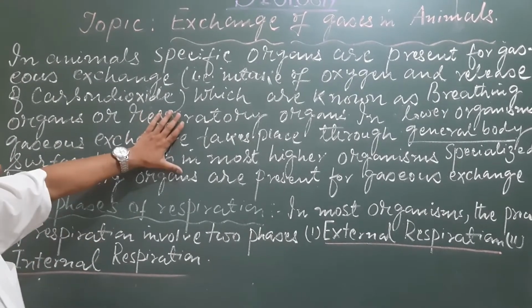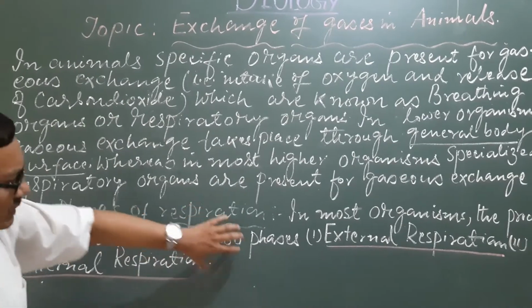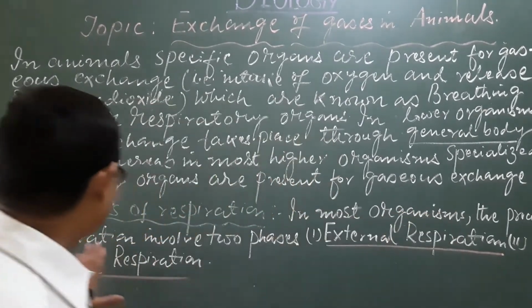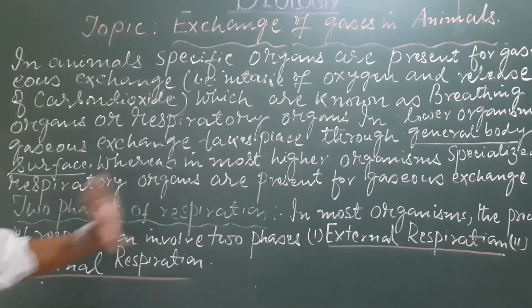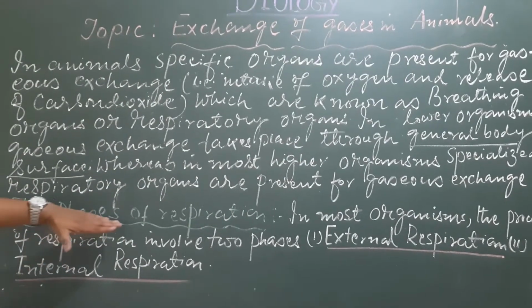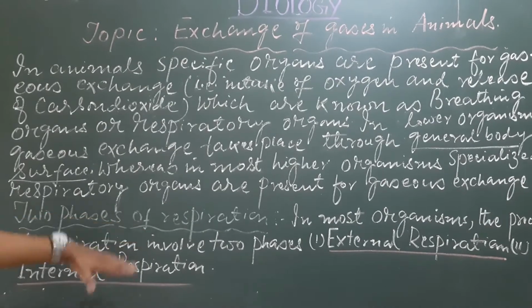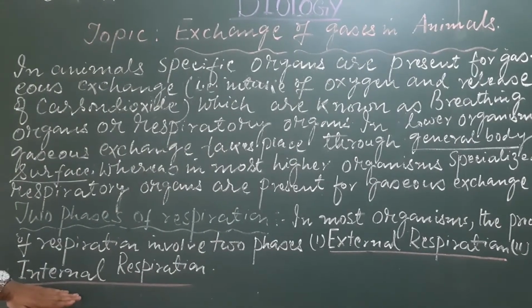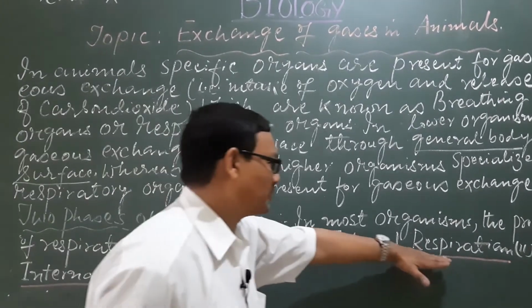But before that, there is one more thing I would like to share with you, and that is the two phases of respiration: external respiration and internal respiration. What are these two phases of respiration?